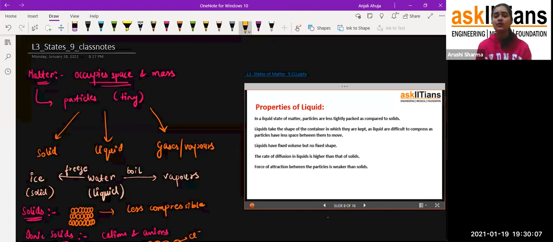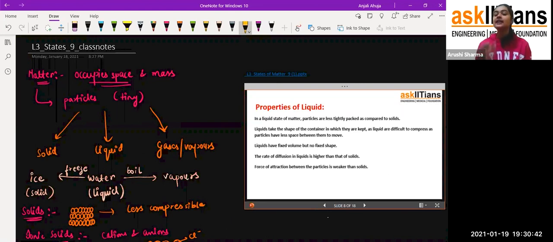For example, salt, sugar dissolve. Sand is not completely soluble, but the water will get dirty. So we can say that the dirtiness is dissolved in the water. That is why, students, in the case of liquids, the rate of diffusion is higher as compared to solids. In the case of solids it was very low, but liquids have a high rate of diffusion as compared to solids.